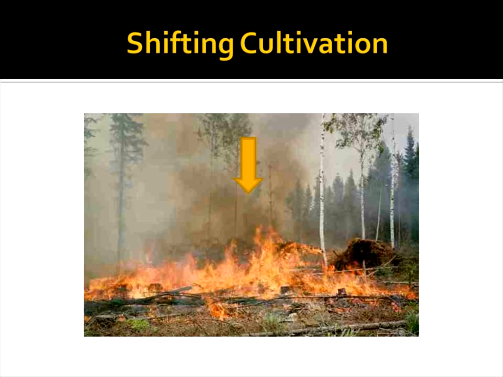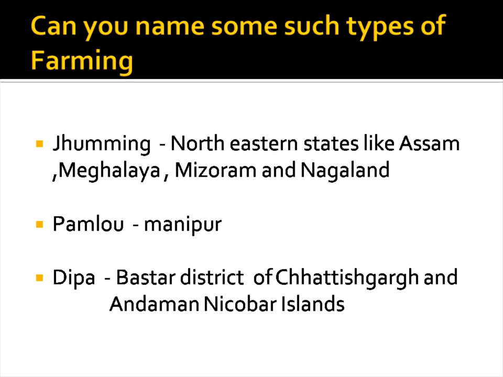This is one type of farming you can say. This type of farming is known by different names in different states, though it is the same shifting cultivation. In India, it is called Jhuming, which you might also have studied, the shifting cultivation or Jhuming. They use the term in northeastern states like Assam, Meghalaya, Mizoram, and Nagaland. Pamlu in Manipur, Dipa in Bastar district of Chhattisgarh and Andaman Nicobar Islands. That is what we use in India.